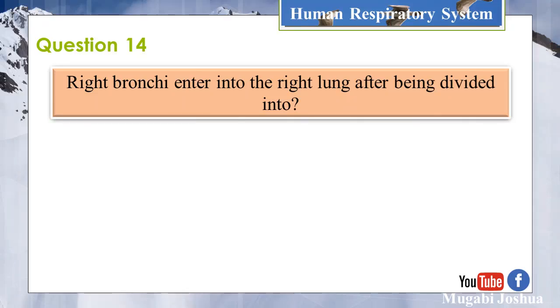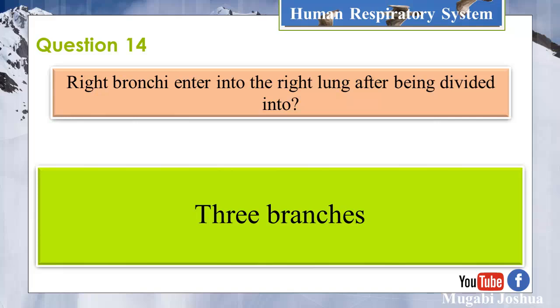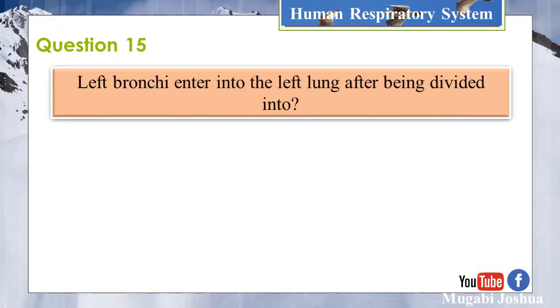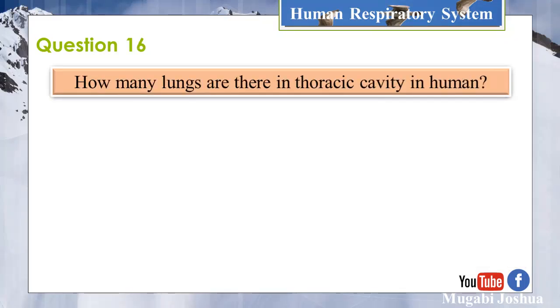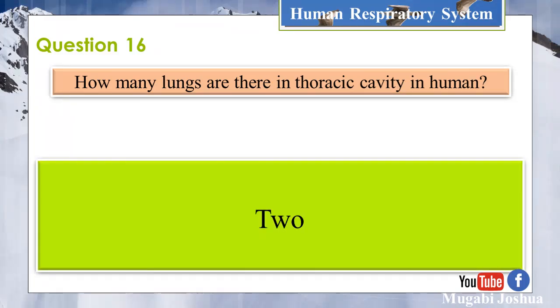Right bronchi enter into the right lung after being divided into 3 branches. Question 15. Left bronchi enters into the left lung after being divided into 2 branches. Question 16. How many lungs are there in thoracic cavity in human? 2.